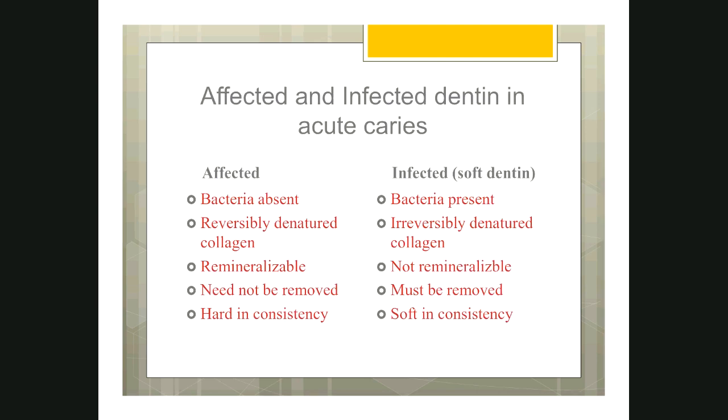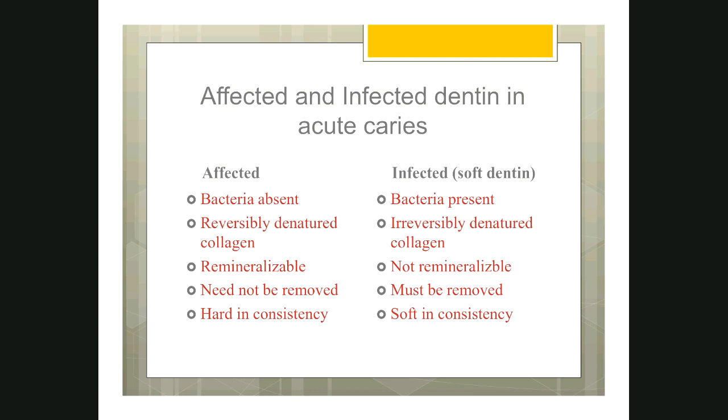Then coming to two types of dentin during caries excavation called affected and infected dentin. To explain about this, I should explain to you about the different layers of dentin when it is affected by caries. The bacteria starts from the enamel surface, it reaches the dentino-enamel junction, and then it reaches the pulp. You know this course of action. So now we are just discussing the dentin caries alone, assuming that enamel is already damaged. The enamel is already damaged, and we are in the dentin.